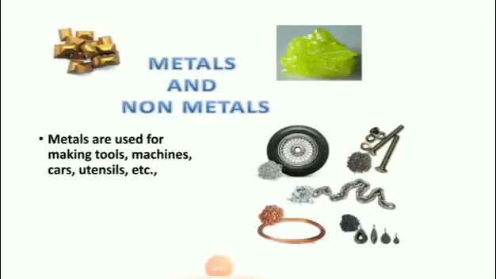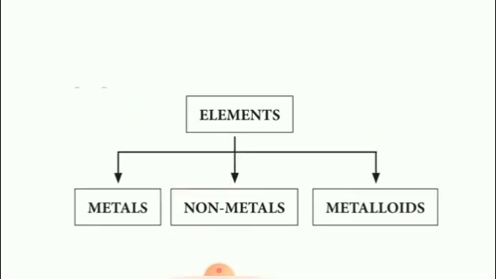Next, metals and non-metals. Now we will discuss metals. Metals are used for making tools, machines, cars, utensils, etc. Elements are classified into three types. What are they? Metals, non-metals and metalloids.